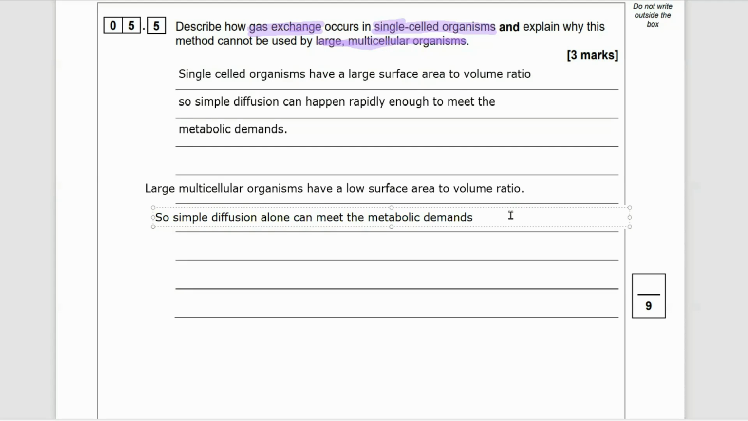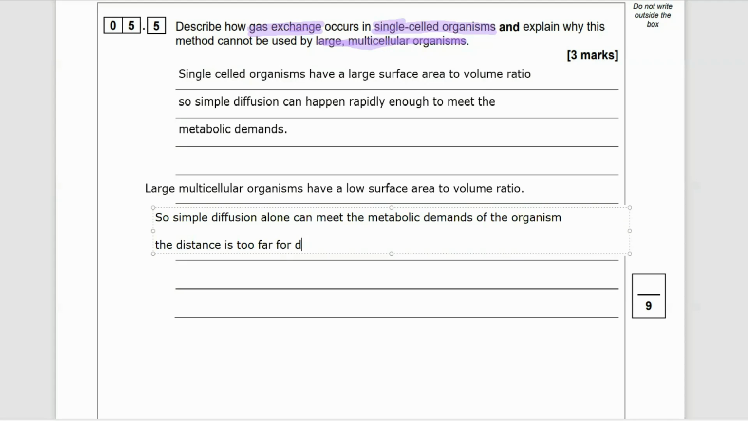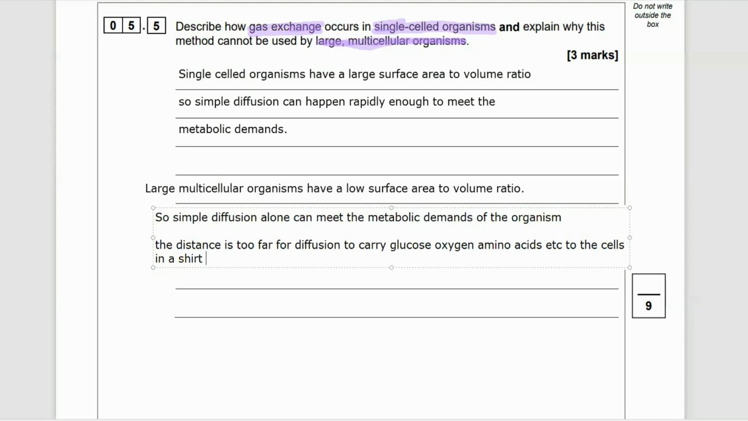So this is why we have specialized exchange surfaces like the lungs with the alveoli, like the small intestine with the microvilli and the villi. This is why we have those, and it's also why we require mass transport mechanisms. And it's the same for plants. Plants have the root hair cells giving that large surface area to the roots, but they also have a mass transport system with transpiration, the cohesion-tension, and all of that.